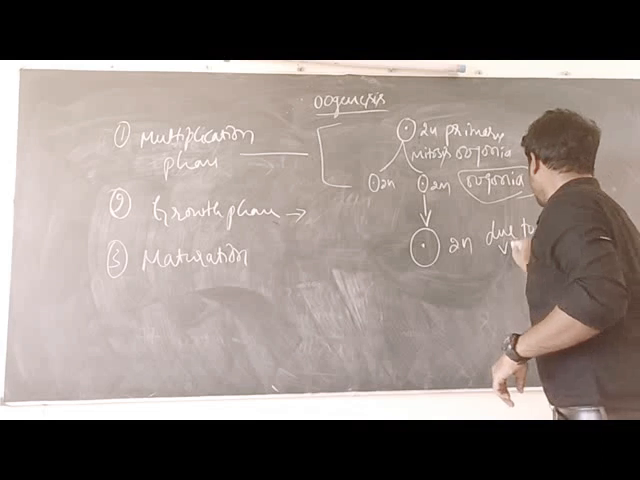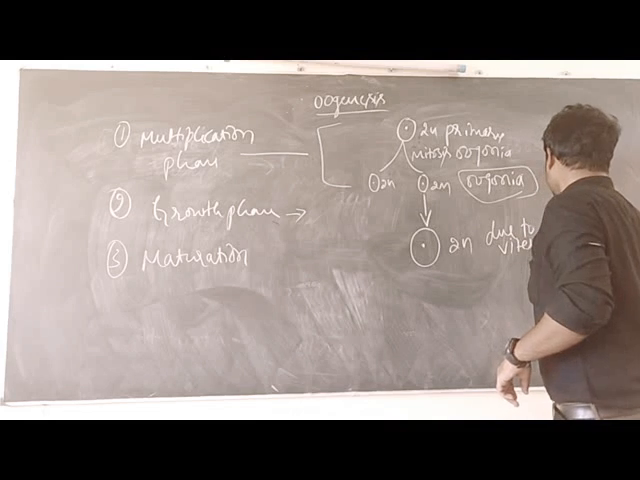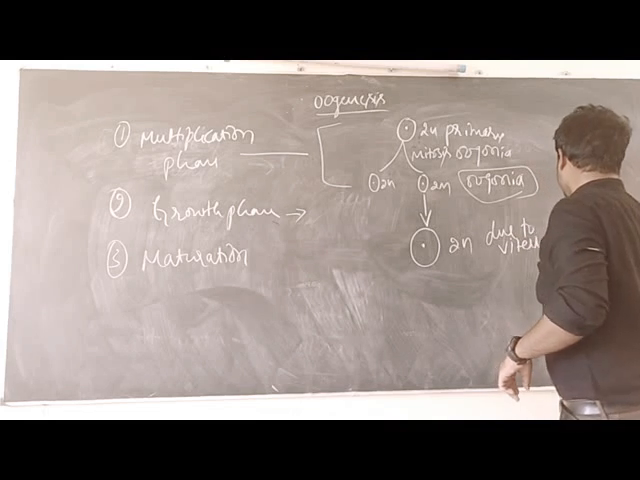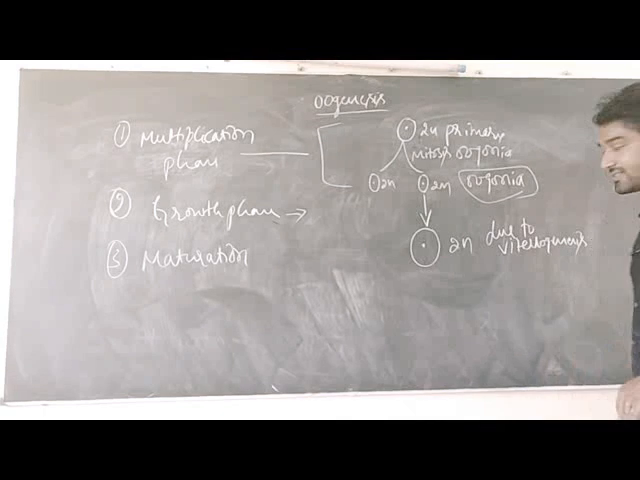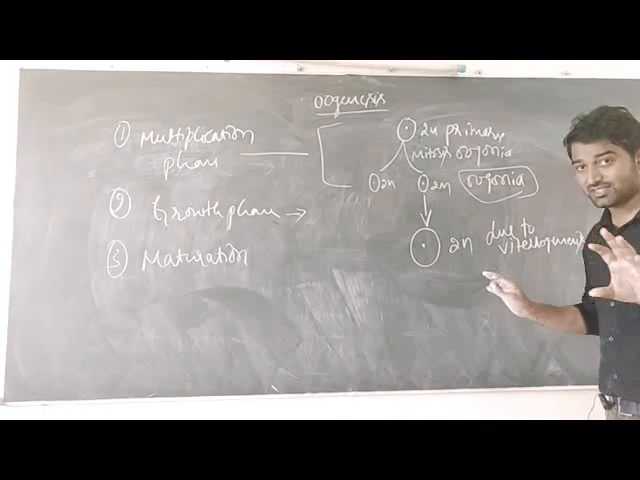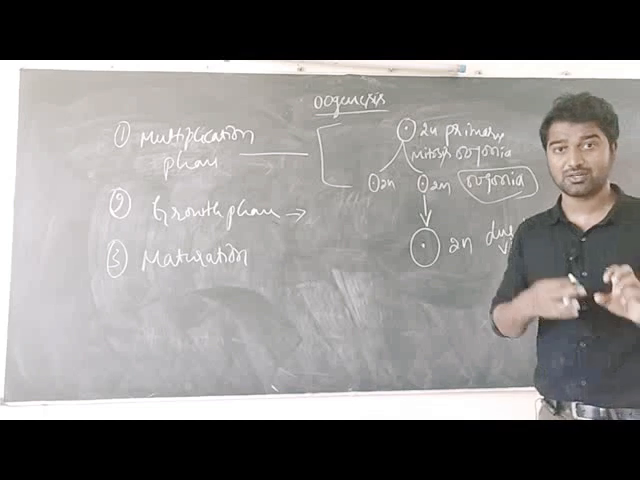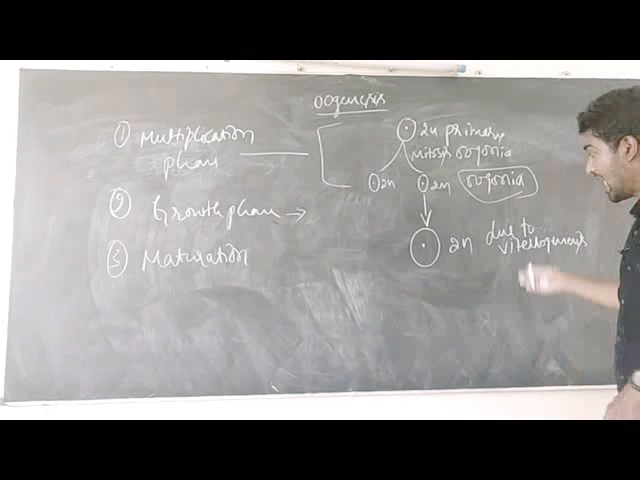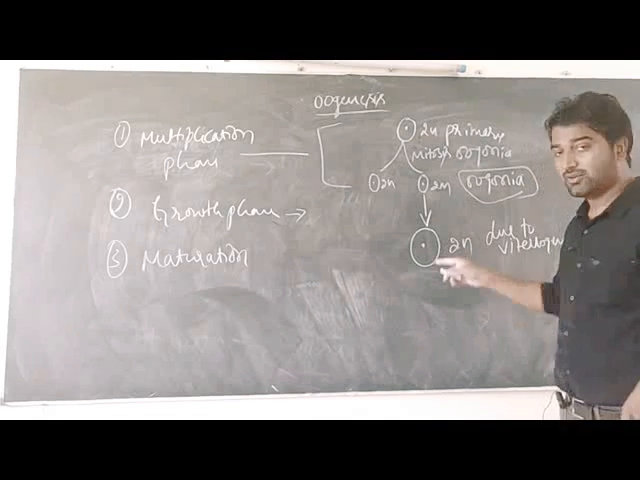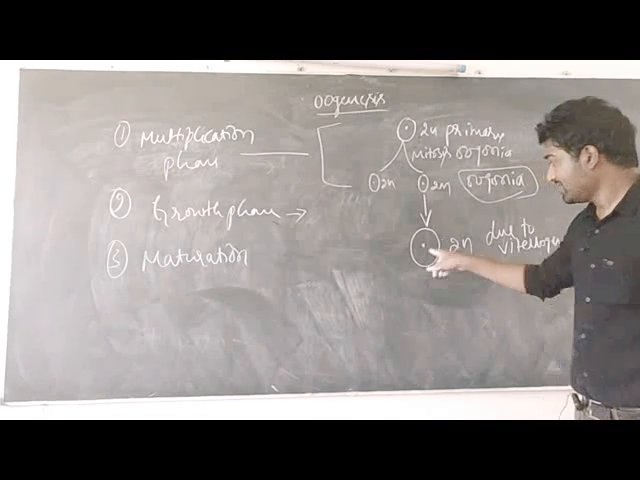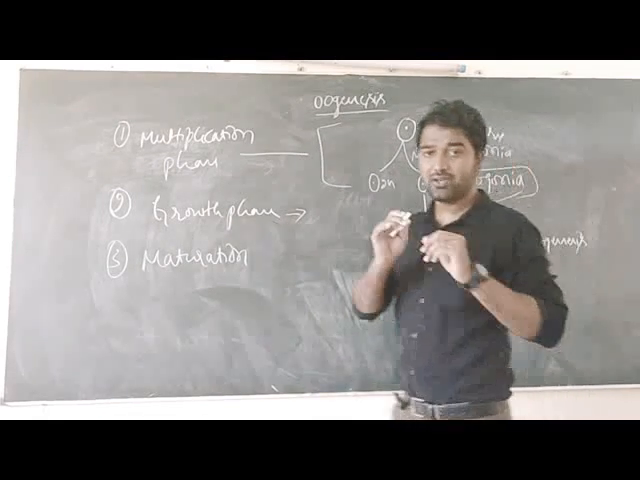Due to the vitellogenesis process, the size of the cell increases. Vitellogenesis means formation of yolk, or yolk formation. That process is known as vitellogenesis. Okay. And now for your NEET exam, this cell is known as primary oocyte.